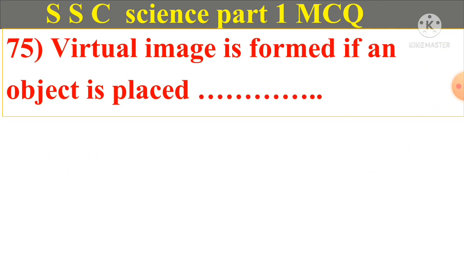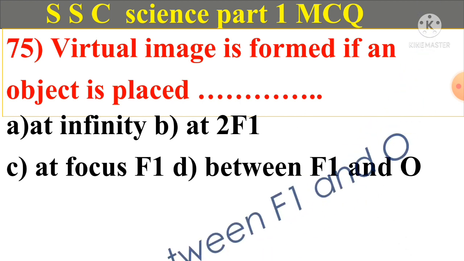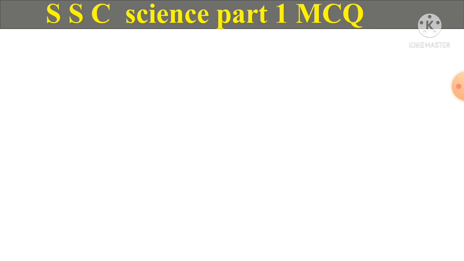Question number 75. Virtual image is formed if an object is placed A. At infinity, B. At 2f1, C. At focus f1, D. Between f1 and O. And answer is D. Between f1 and O.